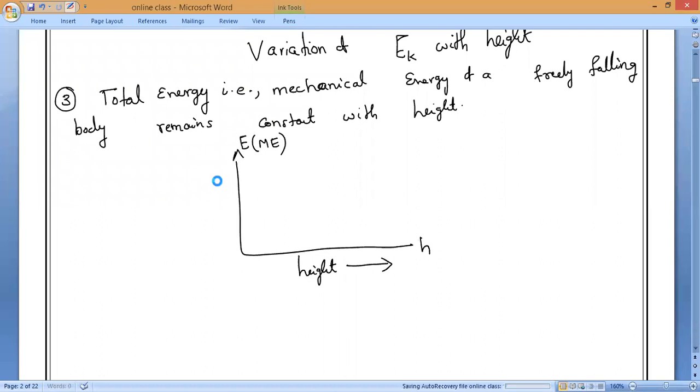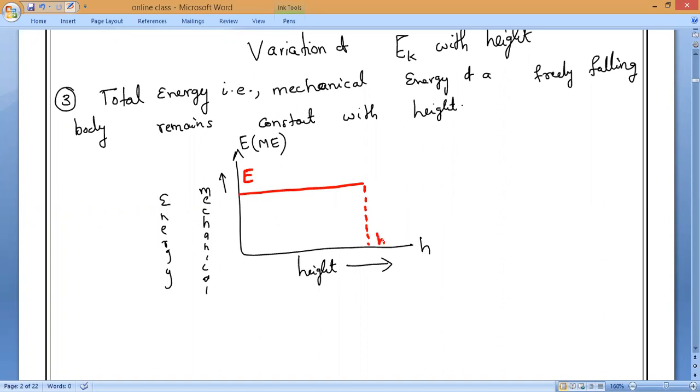So always it remains constant or varies? Mechanical energy remains constant, Umar. So no change in energy. Whatever the height, energy always remains constant. So no variation. Clear, everybody?